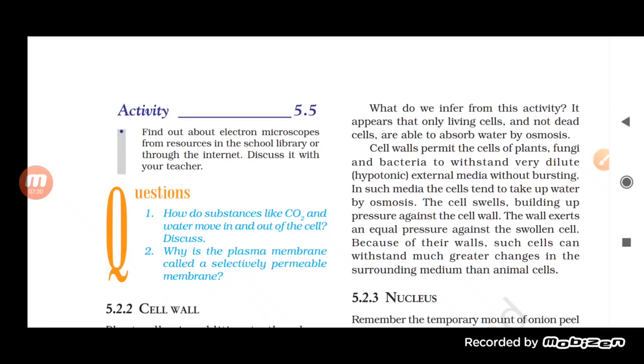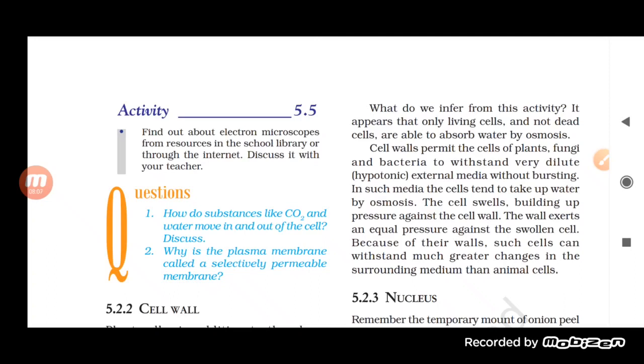It means the media present outside the cell, and the cell swells up. So what happens when it swells? It will start exerting pressure on the wall, and such a change we will not find in the case of animals.